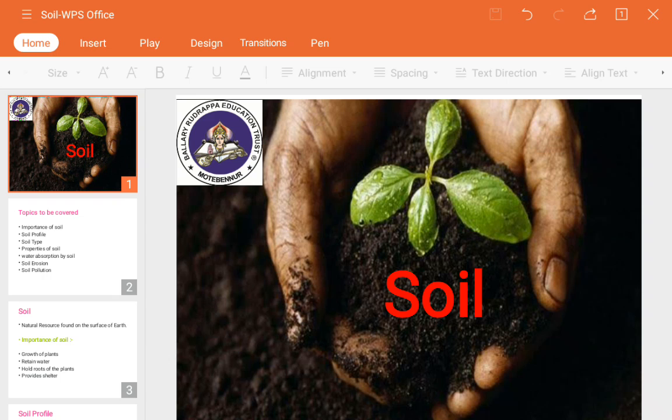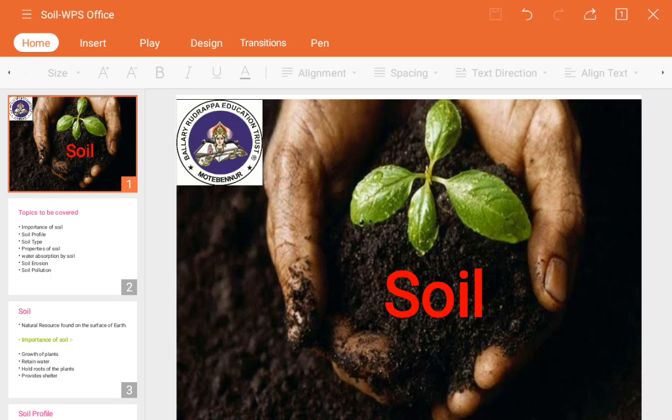So we normally call the soil that which provides nutrition, water holding capacity, and different nutrients which are required by the plant. That is actually one kind of helper for plant production, growth and development, isn't it?